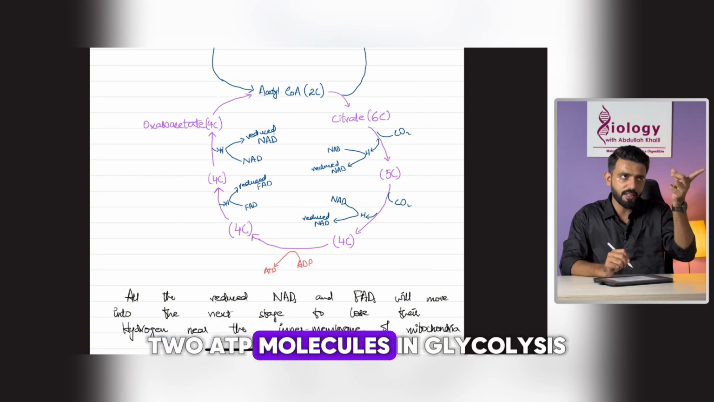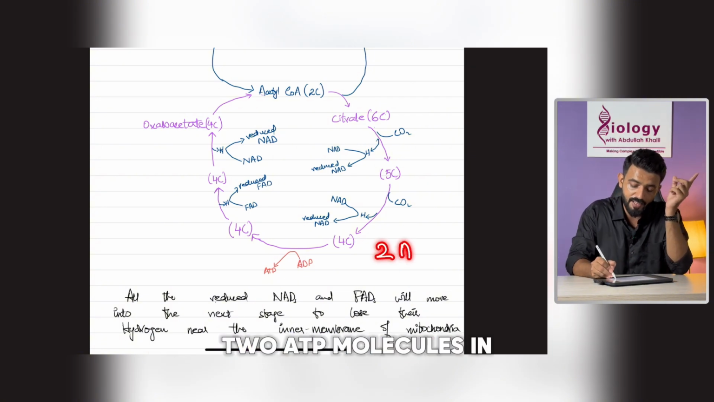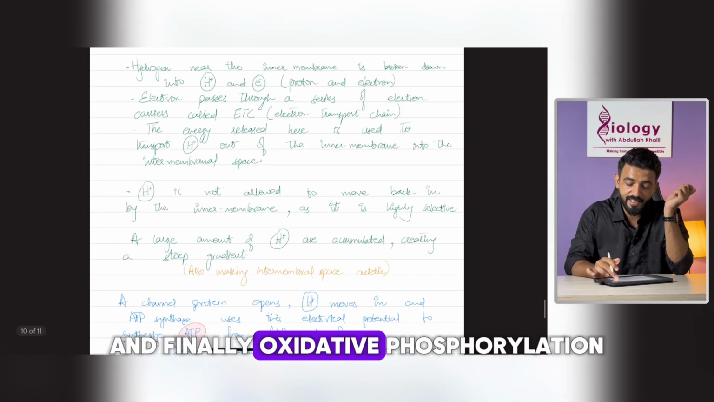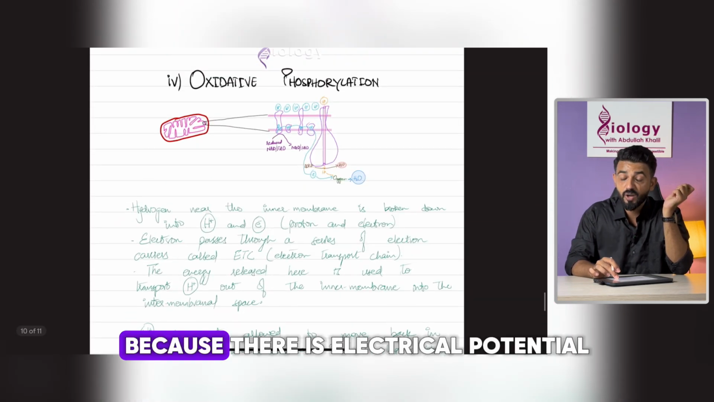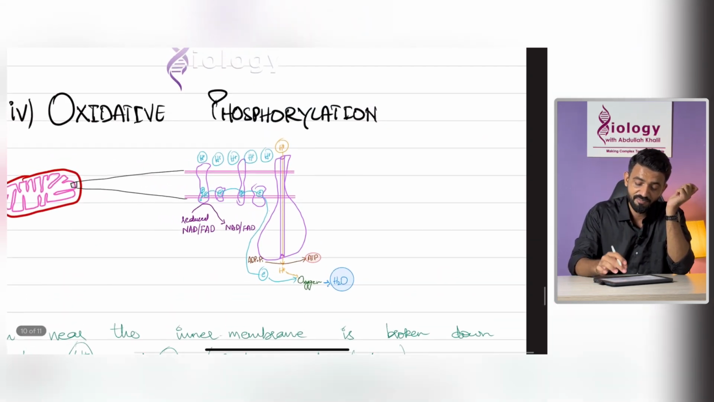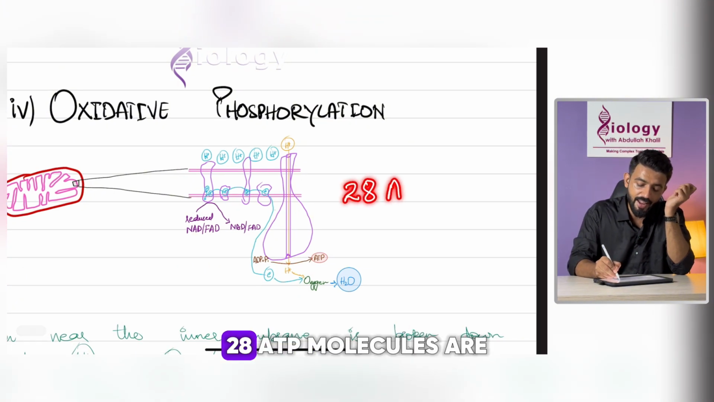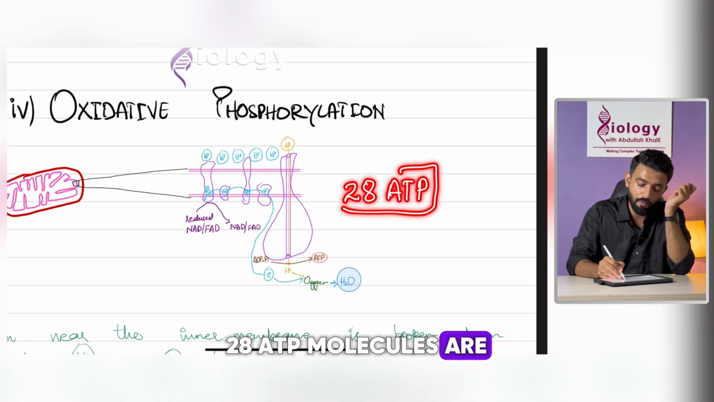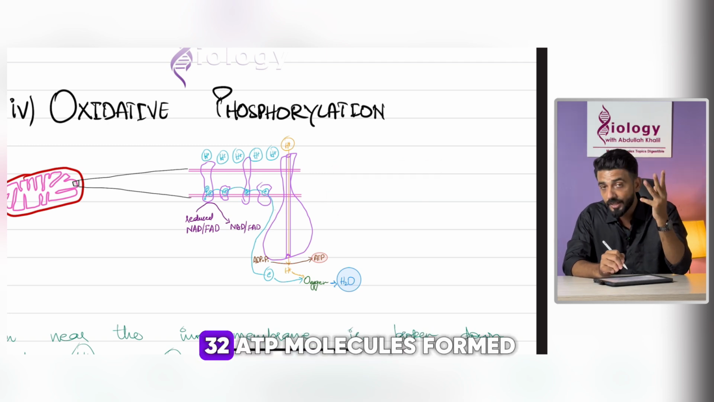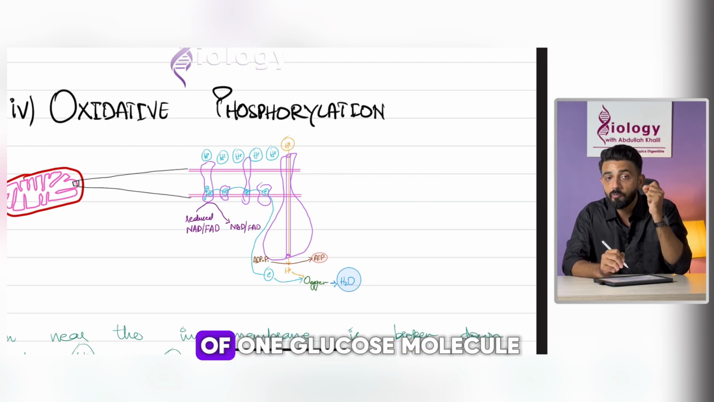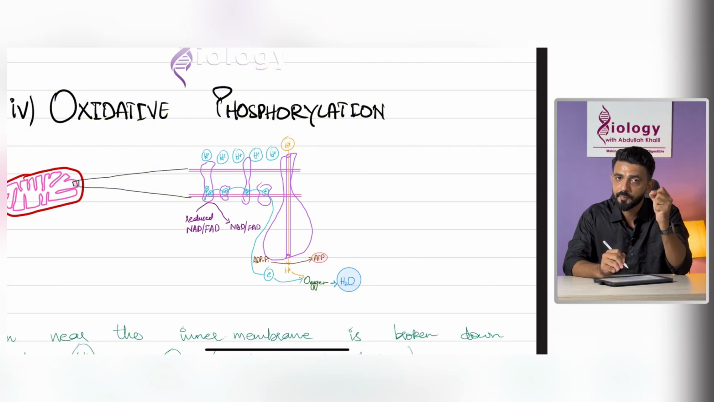So 2 ATP molecules in glycolysis, 2 ATP molecules in Krebs cycle, and finally oxidative phosphorylation, because there is electrical potential, the highest number of ATP molecules, 28 ATP molecules, are formed here. In total, we have 32 ATP molecules formed just by the oxidation of 1 glucose molecule.